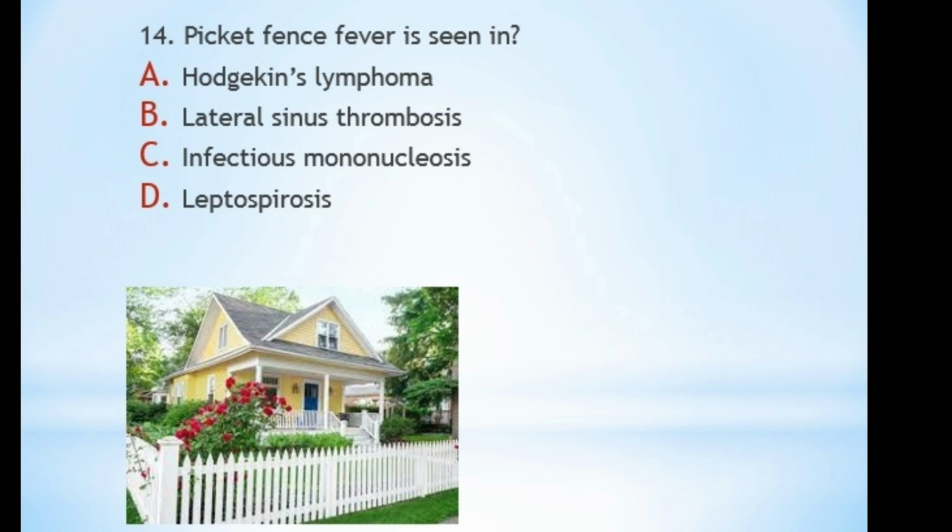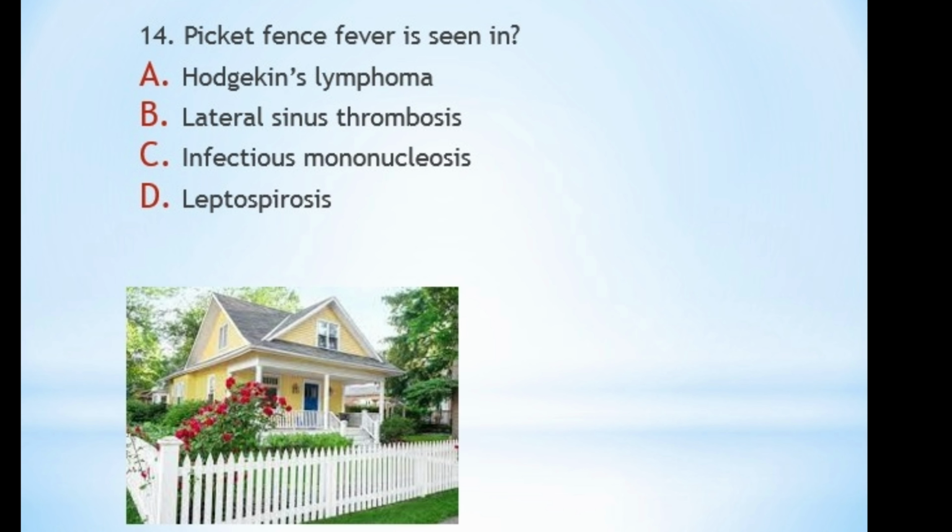Alright. Now question number 14. Picket fence fever is seen in A. Hodgkin's lymphoma, B. Lateral sinus thrombosis, C. Infectious mononucleosis, or D. Leptospirosis. First of all, what is picket fence fever? It is a type of fence used for domestic boundaries, as you can see in the picture I have put here. It has evenly spaced vertical boards known as pickets, attached to horizontal rails.